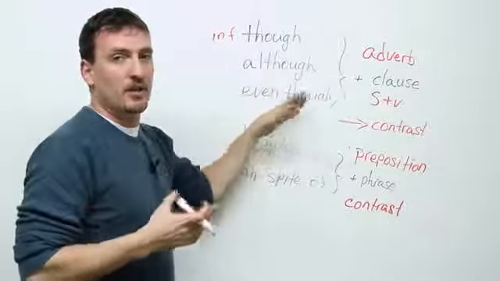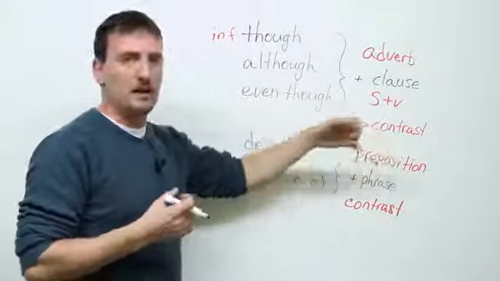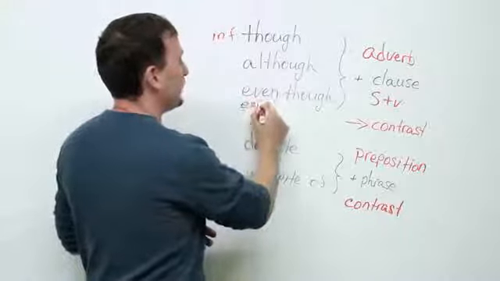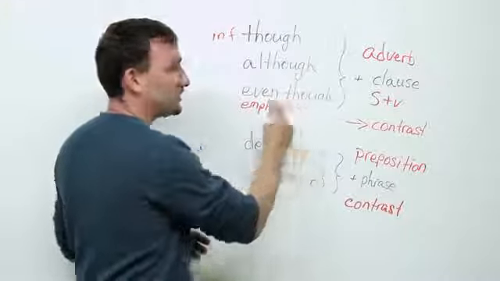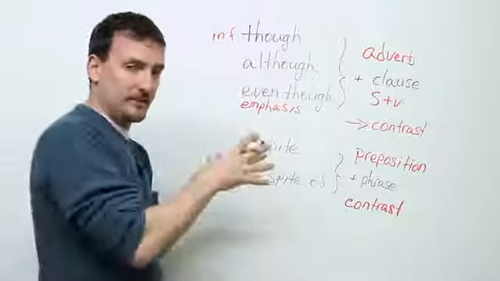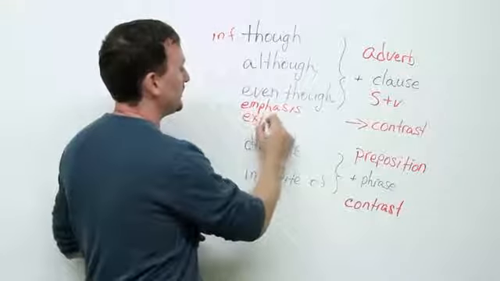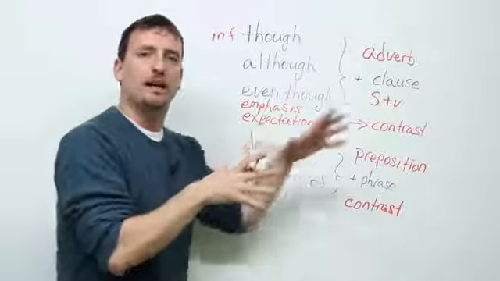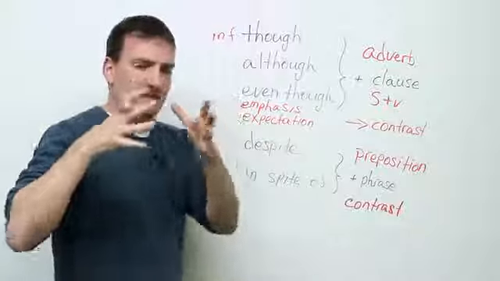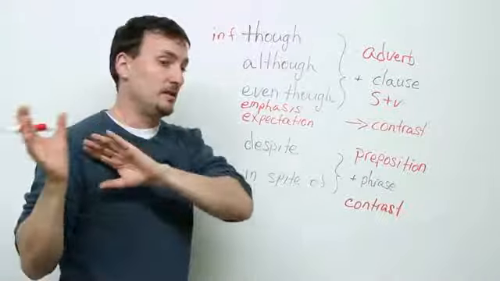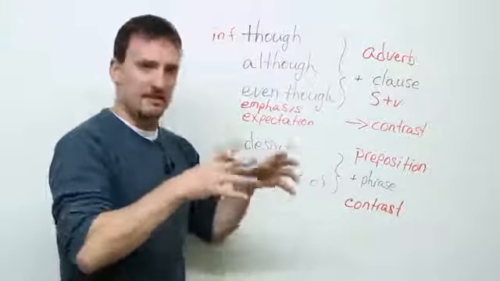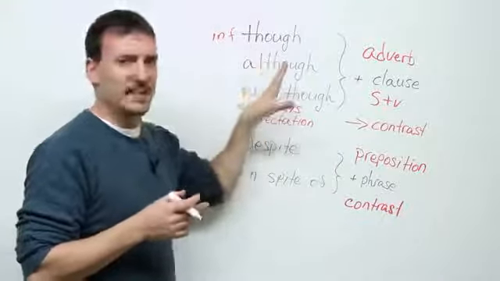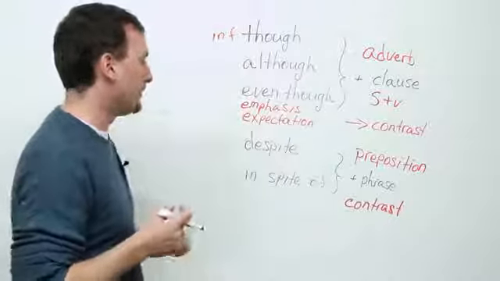How about even though? Even though also shows a contrast, but it's a much stronger contrast. It adds emphasis. But what is the emphasis on? Okay, this is what is important. What is the emphasis placed on? The expectation. So for example, the beginning of the sentence has one idea, so you think this must be the second part, but no, something very different is the second part. And this is a very strong emphasis on this expectation. Okay, when I give you some example sentences, you'll understand what I'm talking about.